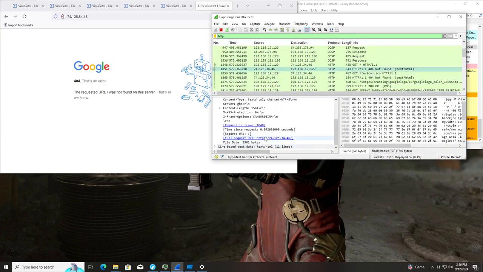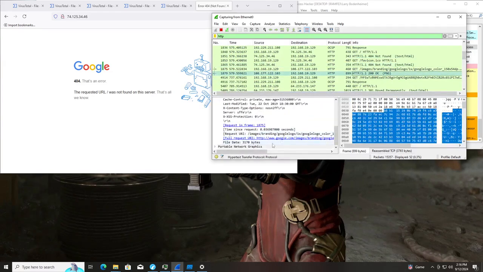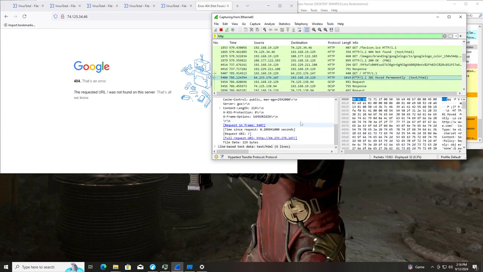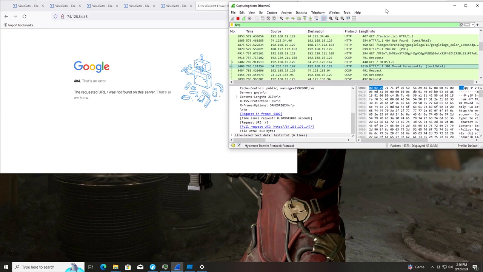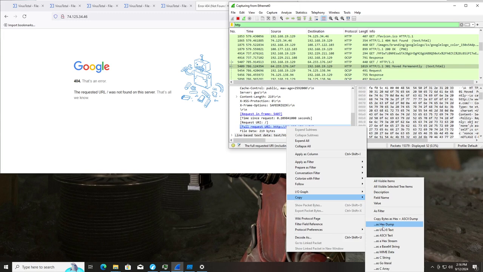404 not found for the Google URL. 200 okay. And that's from Google again. Branding images, Google logo, Google color. Okay, moved permanently. What is that? We tried that before, but this is giving a 301, not a 404. Let me try that again. Where is it? Copy as...